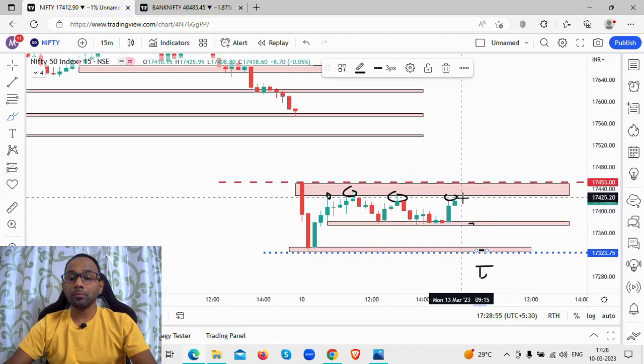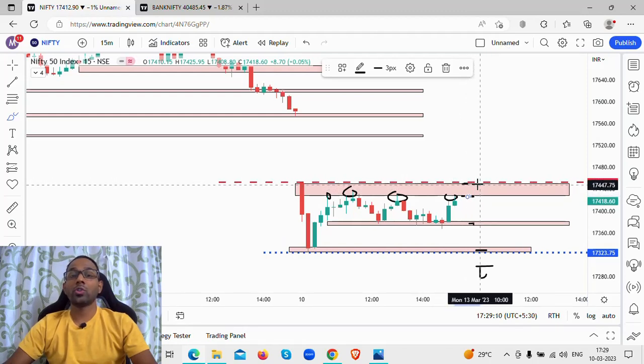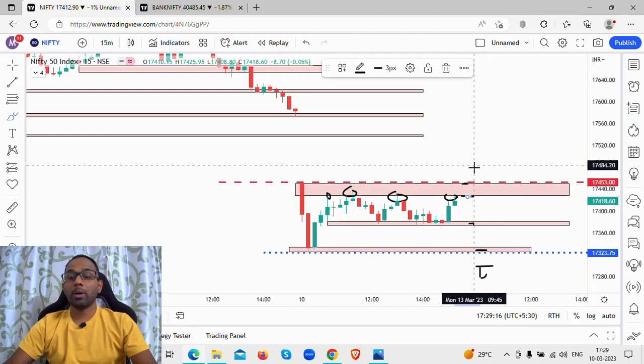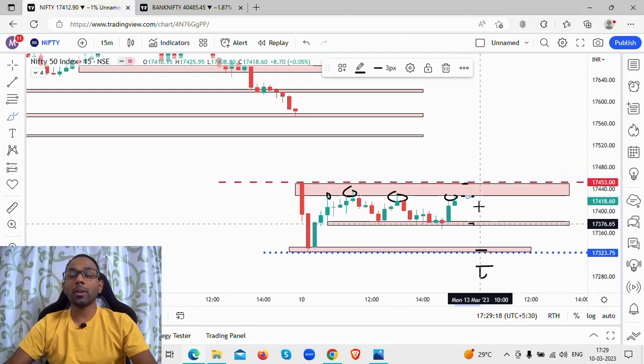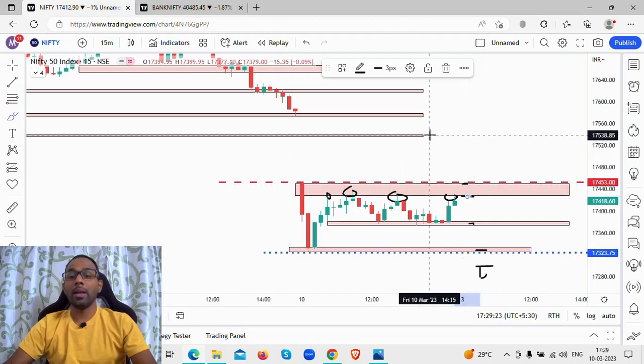Suppose the market gaps up slightly to this particular zone, or opens flat and there is some selling happening around this level. We'll wait and see if there is selling, then we'll look at shorting the market around this particular level, with the stop loss above this level, if there is a gap up to these levels.